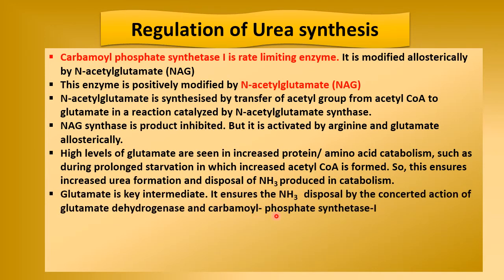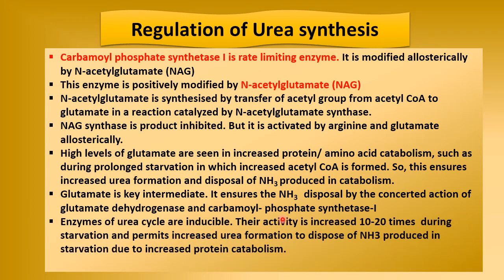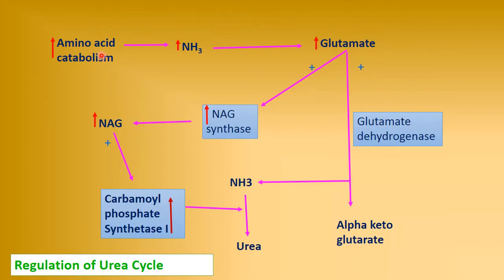Glutamate is a key intermediate. It ensures ammonia disposal by the concerted action of glutamate dehydrogenase and carbamyl phosphate synthetase 1. Enzymes of the urea cycle are inducible. Their activity is increased 10 to 20 times during starvation, which permits increased urea formation due to more ammonia production during starvation. You can see amino acid catabolism increases, so ammonia also increases.